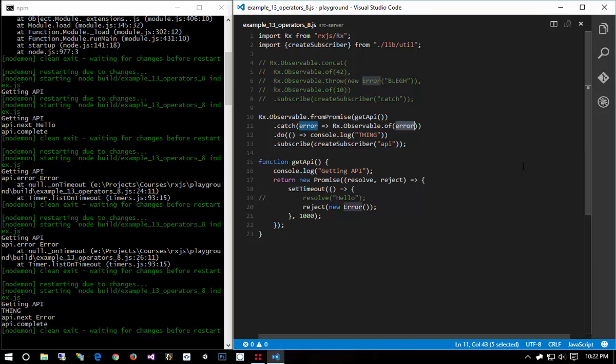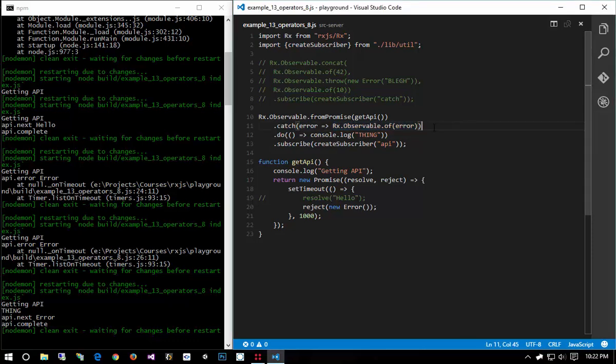Other times an error might happen in an observable workflow where you don't want to unsubscribe from everything. Honestly, if this is your only subscription to an event handler or something, once that error goes through, that subscription is gone, it's dead. So in that case, you would wrap that in catch. Again, all catch does is get the error object, and then it allows us to change it into something else. In this case, I'm simply wrapping the error in an observable.